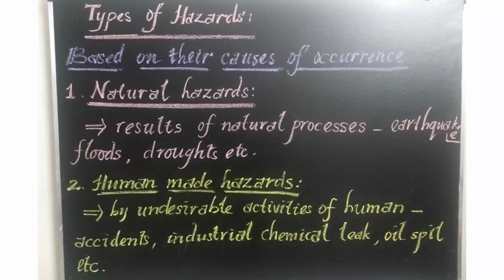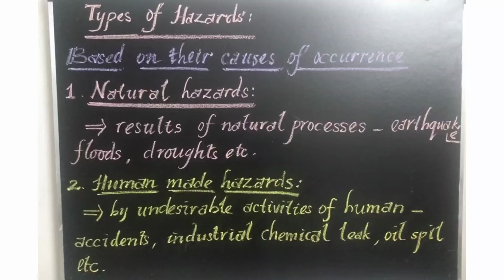Natural hazards, by the name itself we can say what the cause for its occurrence is. Nature. It's a natural process. Man has no role to play in such hazards. For example, earthquake, tsunami, flood, drought, landslides. Does man play any role in that? Can you stop an earthquake? Or can you make an earthquake? Or can you stop a tsunami? Nothing is possible for us. Whatever development we have, these are natural processes which cannot be controlled by man, beyond our control.